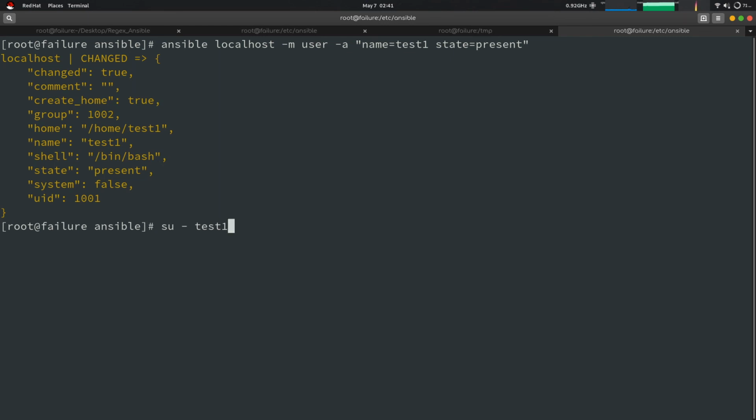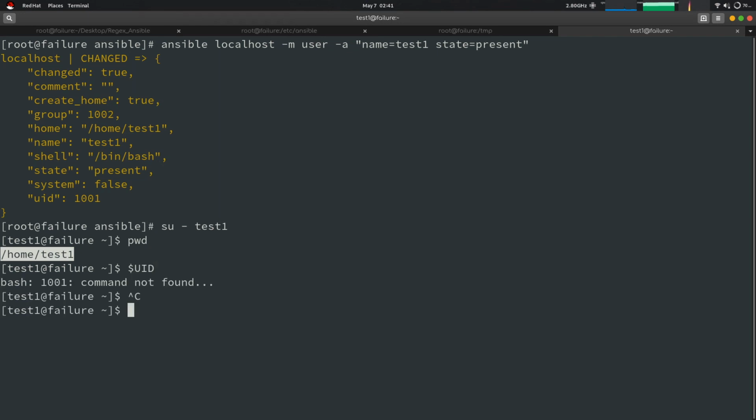Okay, so let's test whether this user is created or not. Then we will do su - test1. Then pwd, so we have got to the home directory of this test user. And if you want to check the UID, echo $UID, 1001, so it is the same thing.